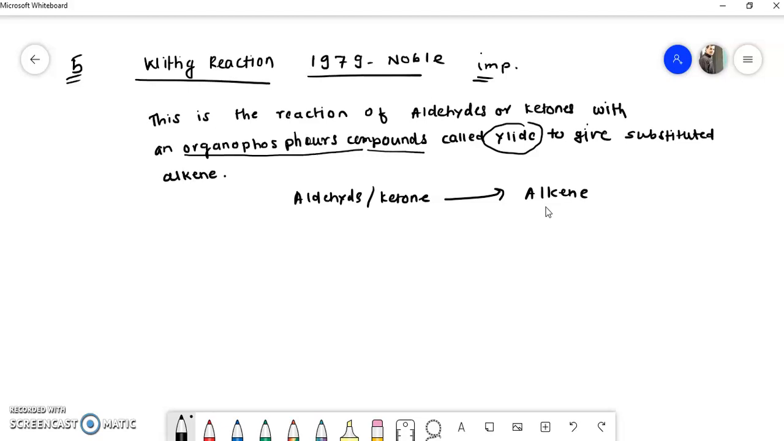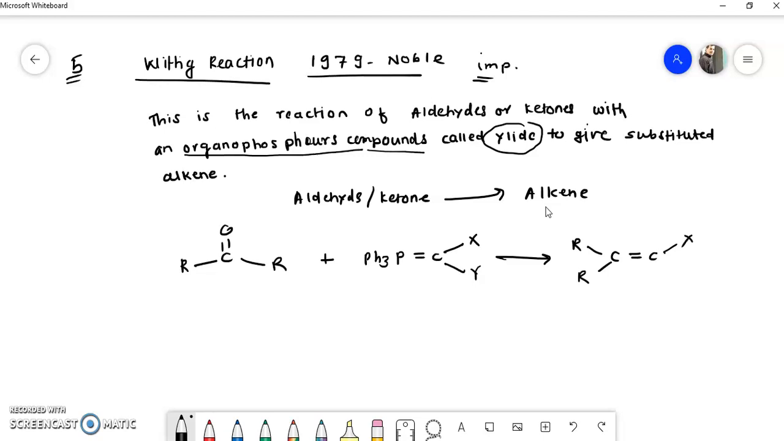Now I will write an example of the general reaction, so that you will easily understand how this reaction works. Suppose we have this ketone, and if we treat this ketone with the organophosphorus compound Ph3P double bond C, and suppose here there is an X group and a Y group, so X and Y can be anything. Then there is a formation of a double bond C, X and Y.